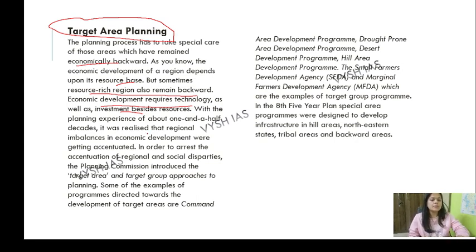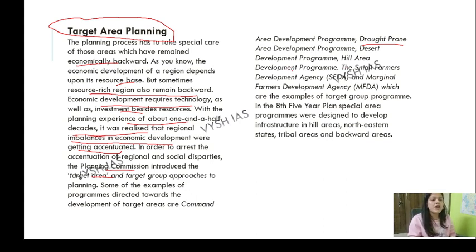Alright, then with a planning experience of about 1.5 decades, it was realized that regional imbalances in economic development were generally accentuated. Okay, and then the Planning Commission set up target area groups. Some examples of the target area groups are command area development. If some area is drought prone, we have to target that area looking at the conditions, how drought goes on. Okay, desert development programs, hill area development programs.